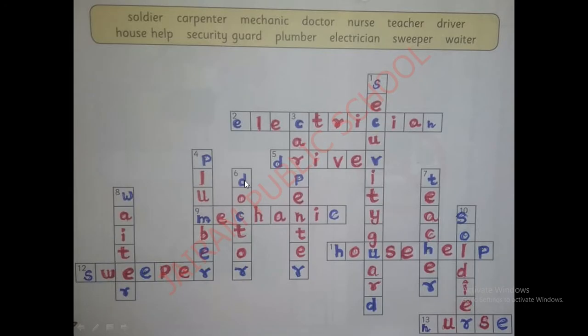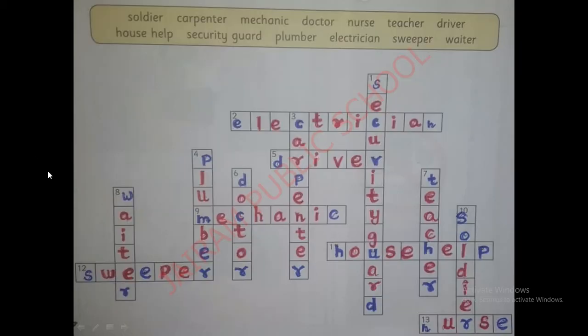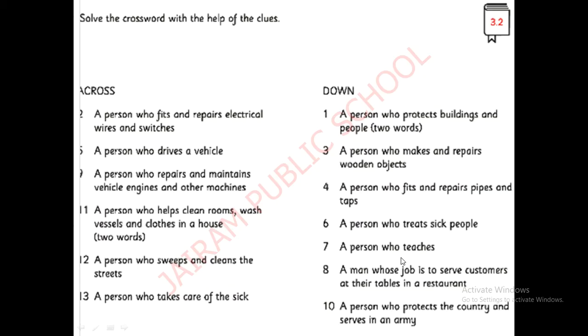Now see number 7. A person who teaches. Who is the person who teaches? Yeah, he's a teacher. Where is number 7? Yeah, number 7. For the spellings, we can see here. Teacher. T-E-A-C-H-E-R. Teacher.